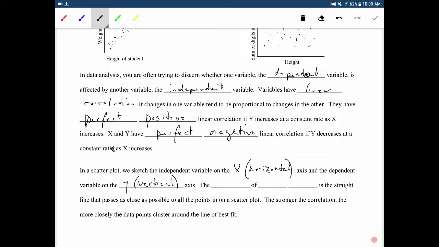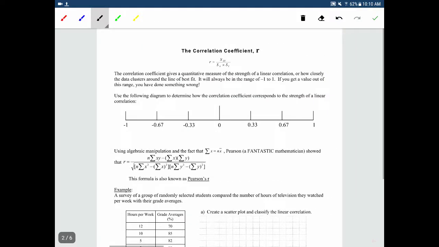The line of best fit is the straight line that passes as close as possible to all the points on the scatter plot. The stronger the correlation, the more closely the data points cluster around the line of best fit. Okay? So let's jump over to the next page.